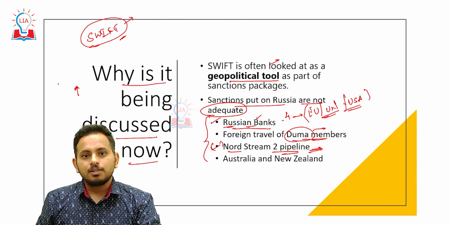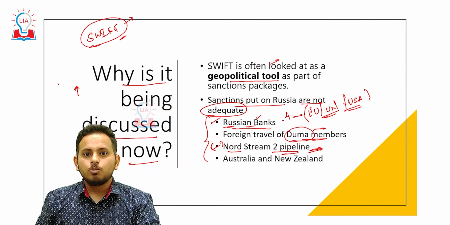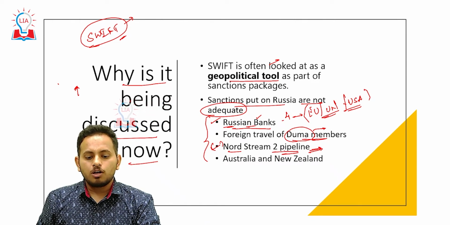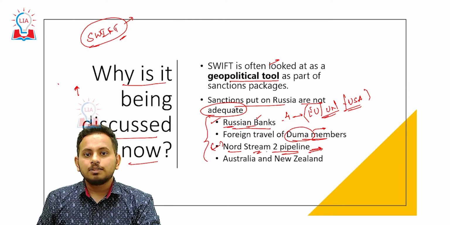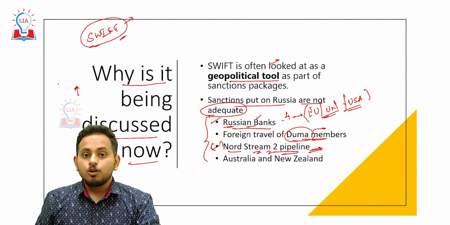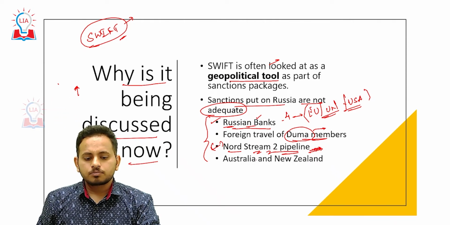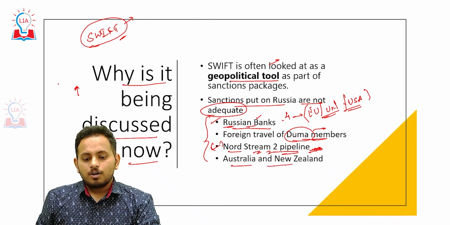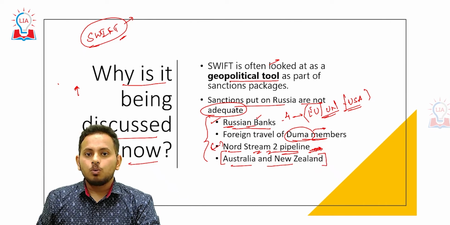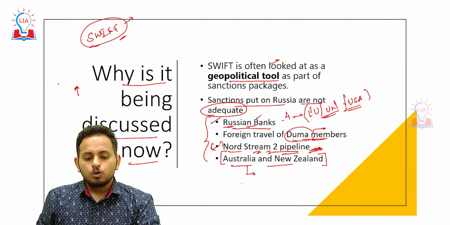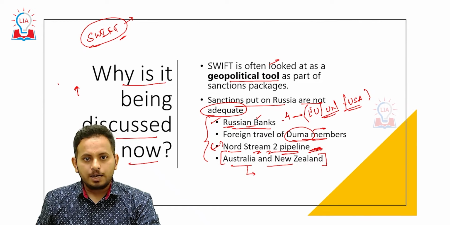But the reality is, as of now, there is not even a single cubic meter of gas flowing through the Nord Stream 2 pipeline, because it is not yet operational. The US is trying to put sanctions on something that is not operational, which will not work. In contrast, Australia and New Zealand have publicly announced the closure of diplomatic channels with Russia, and they have also barred any kind of trade with Russia.